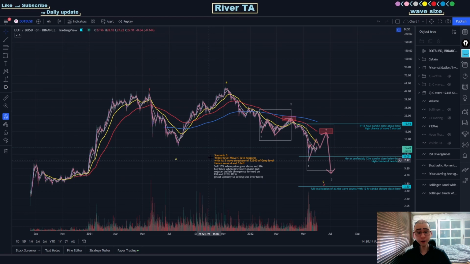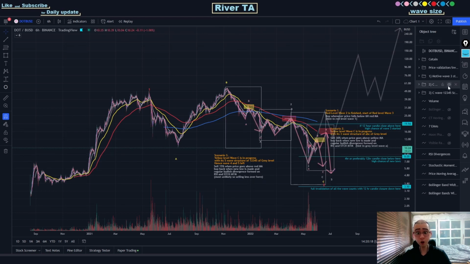So now that we've discussed all of the scenarios, if we were to prepare for all 3, we would have to sell 30% of Polkadot at around $13 to prepare for scenario 2. And then to prepare for scenario 3, we would have to sell 15% of Polkadot at around $16.50 to $17.